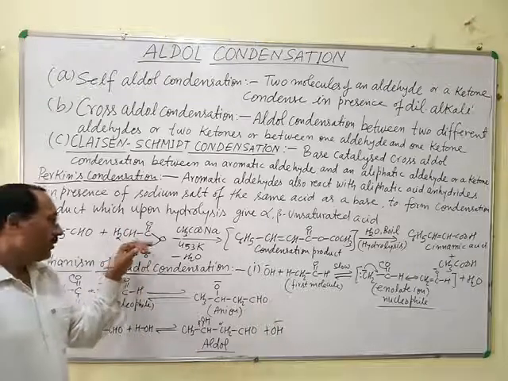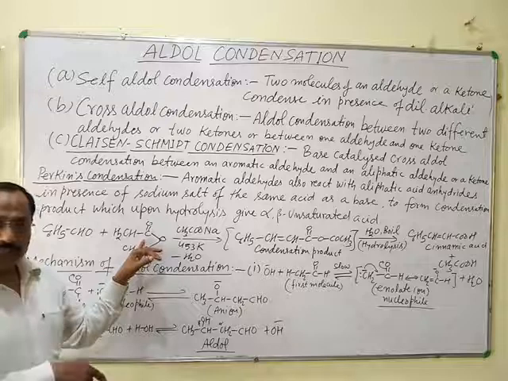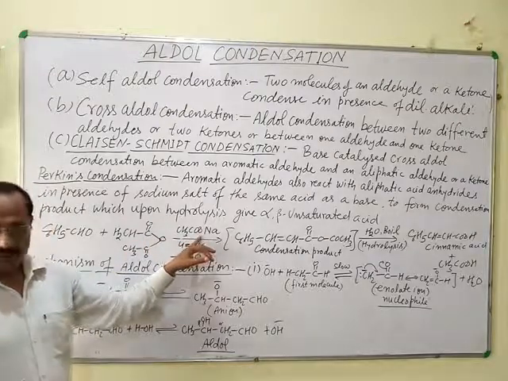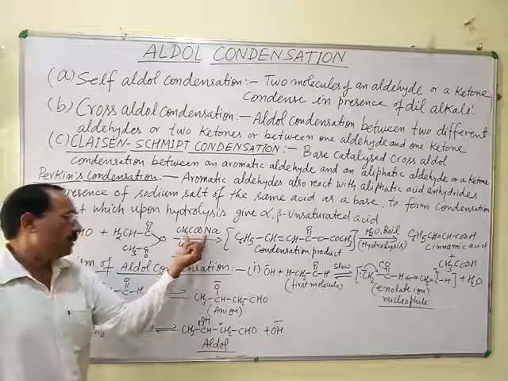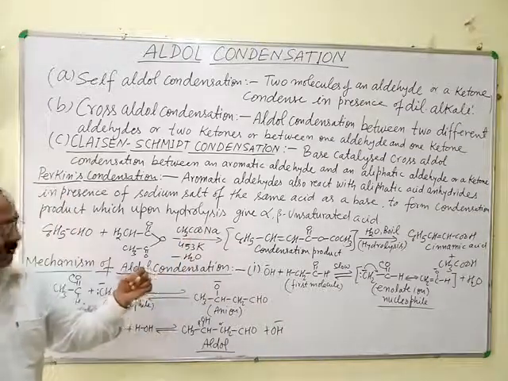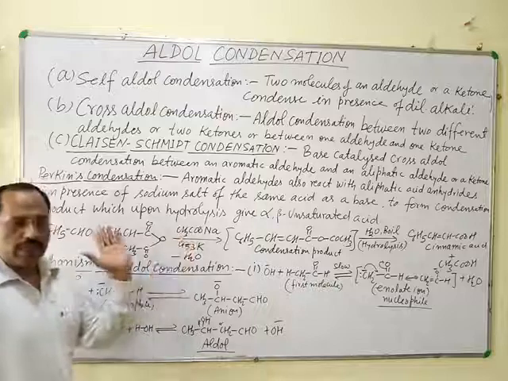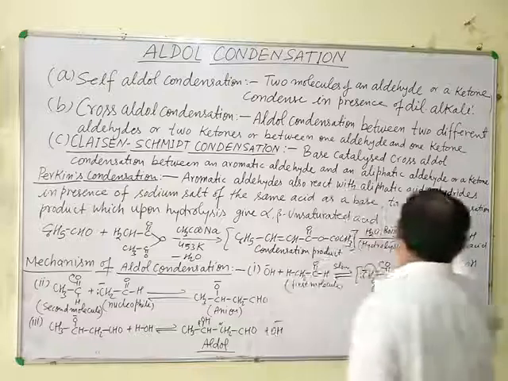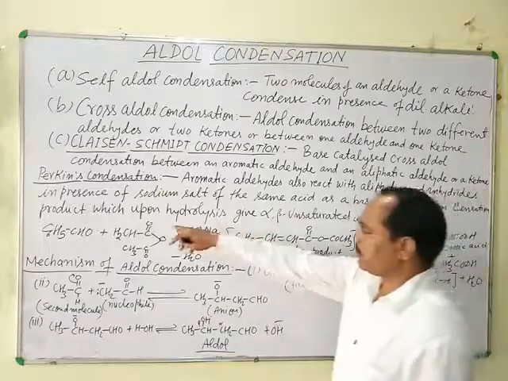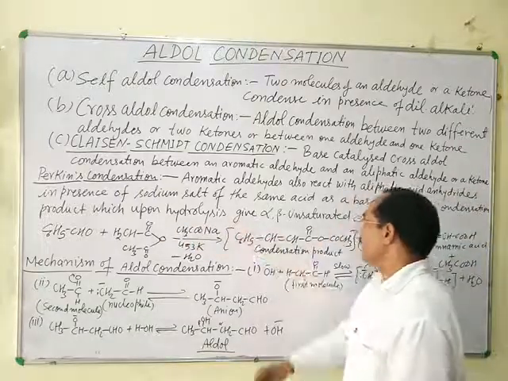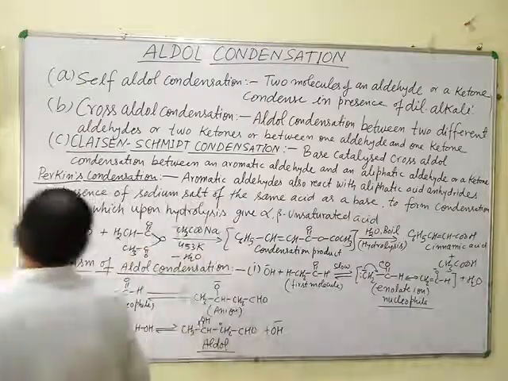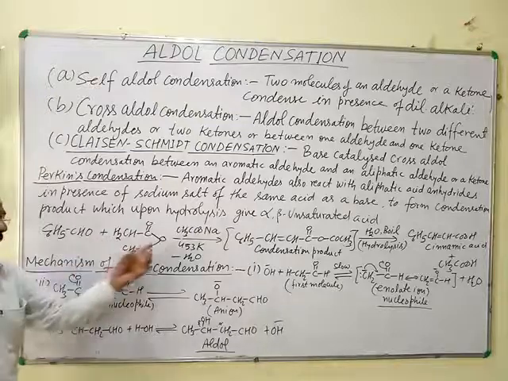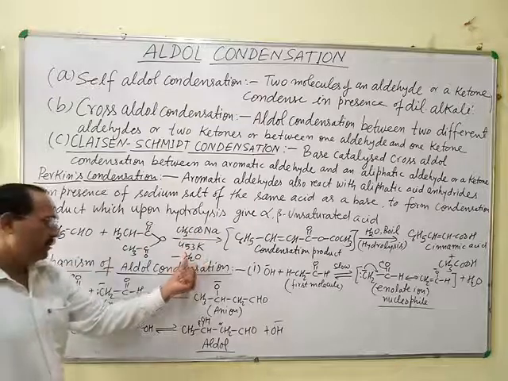Acetic anhydride is the anhydride of acetic acid and sodium acetate is the sodium salt of acetic acid, and in this reaction sodium acetate acts as a base, which is the condition for this reaction. Then a condensation product is formed as these two reactants condense together in presence of sodium acetate as a base.